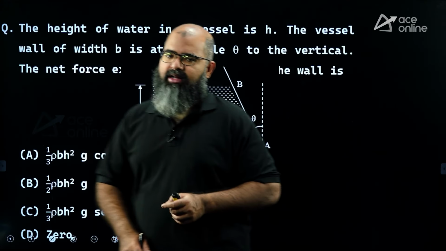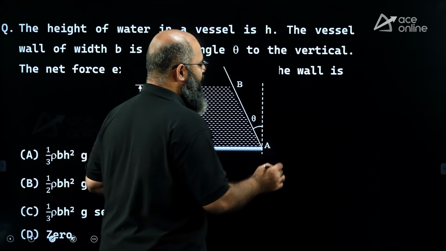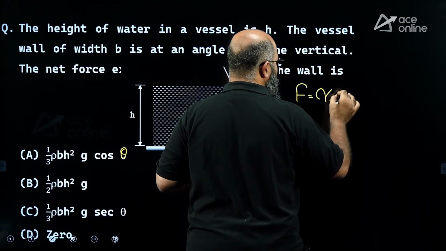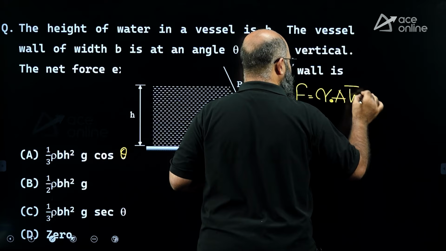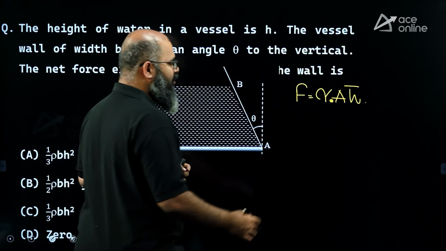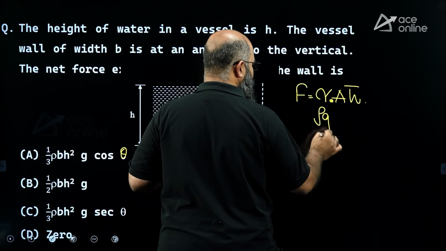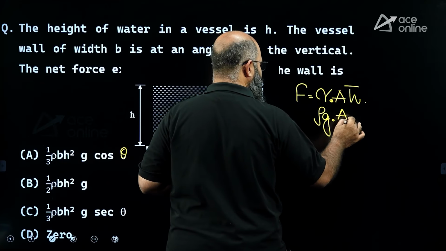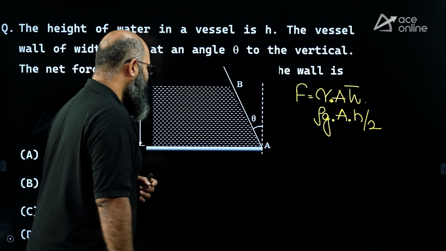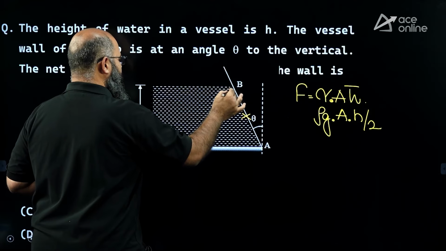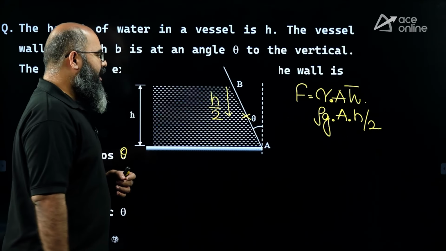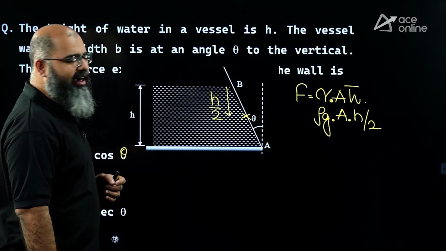Very, very good question. Now hydrostatic force on a flat surface is equal to gamma into area into H bar. The value of gamma is rho g, into area, multiplied by H bar, which over here is equal to H by 2. Why H by 2? You see the center of this thing, at what depth is it going to lie? It is going to lie exactly at H by 2. The only thing I have to worry about is the area.